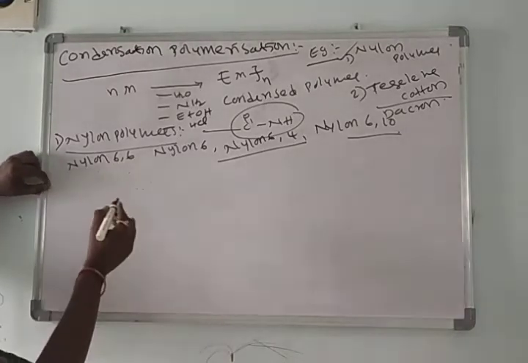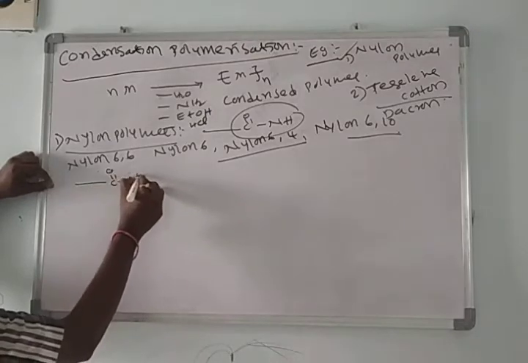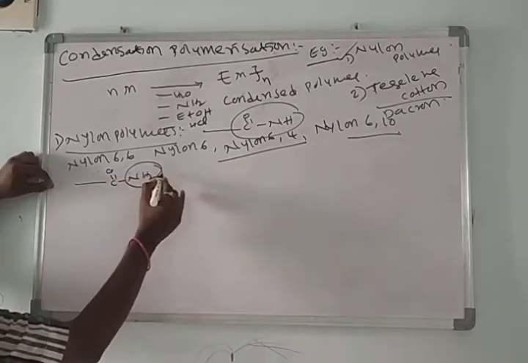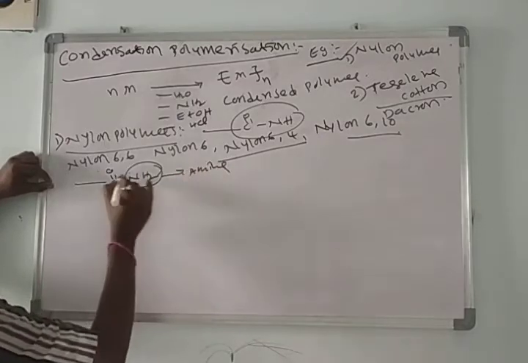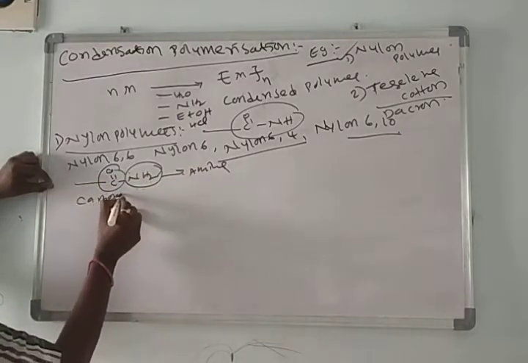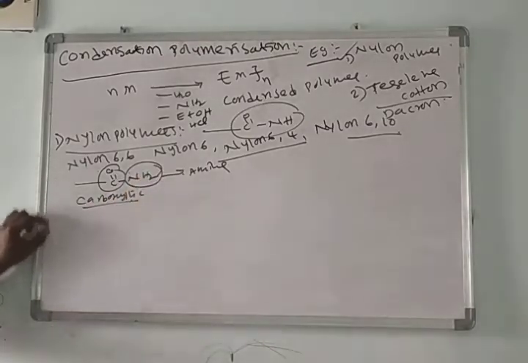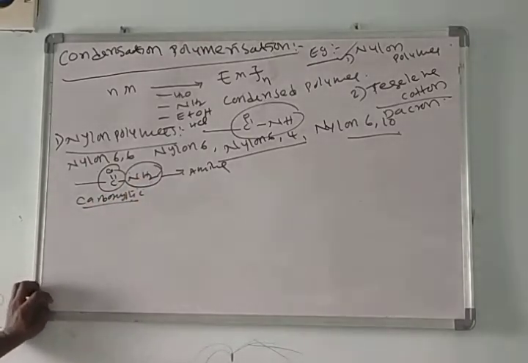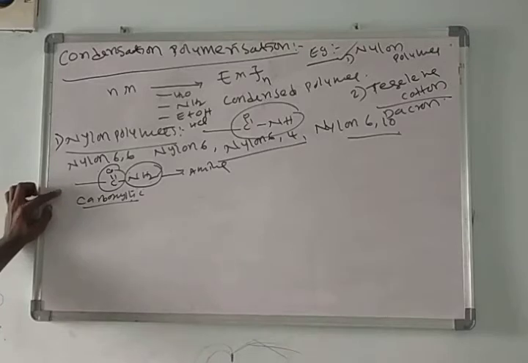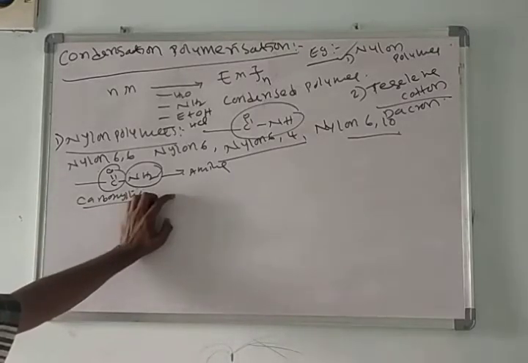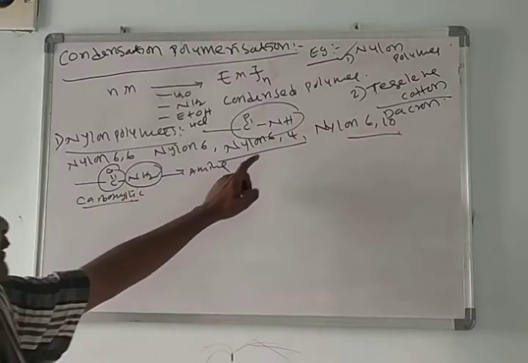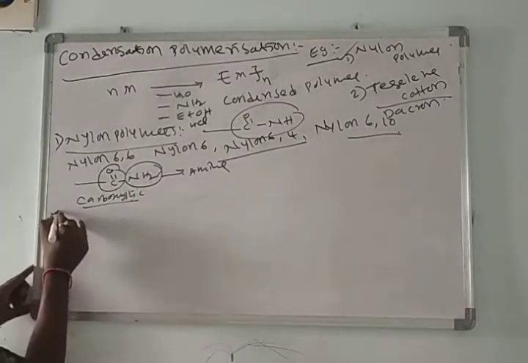These amides are prepared from, especially, amide means C double bond O NH2. This part we take from amine, and this part we take from carboxylic acid. That means amides are prepared from the reaction between carboxylic acid and ammonia or ammonia derivatives. Also, nylon polymers are prepared from carboxylic acid and derivatives of ammonia. Here, nylon 6,4 polymer.